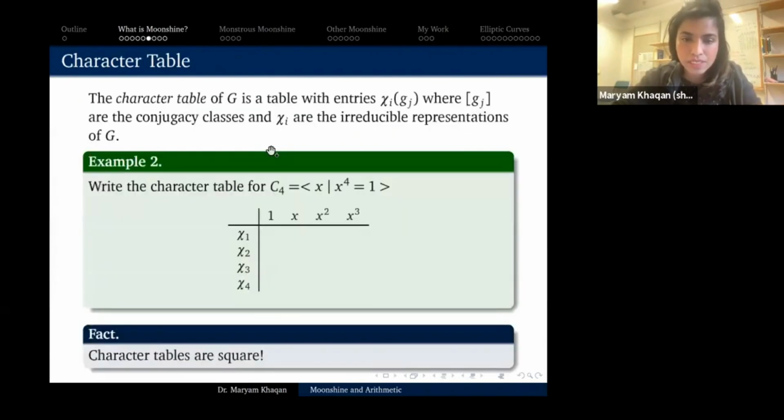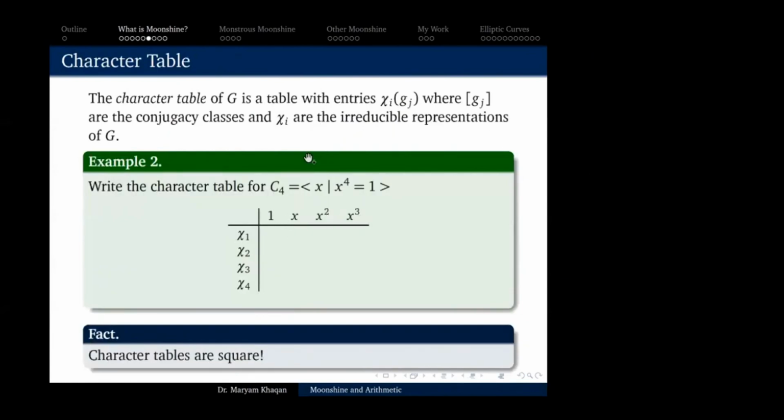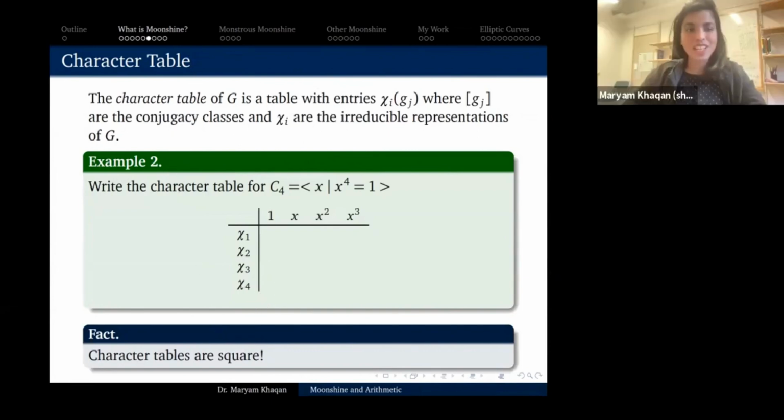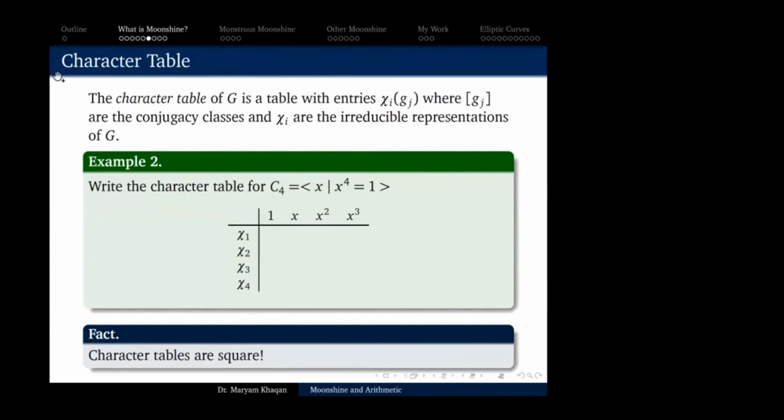These are the 4 conjugacy classes of C4. So those are them. The conjugacy classes in this case are very trivial, each containing just one element. Yes, but suppose we have a group with non-trivial conjugacy classes, containing more than one element. What would be the character table in that case?